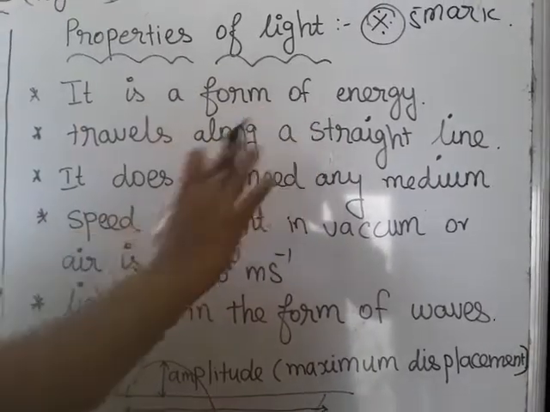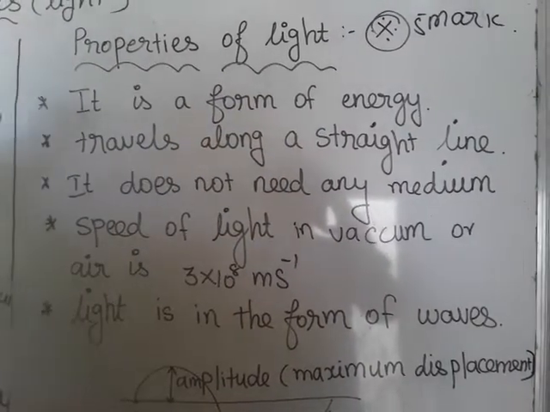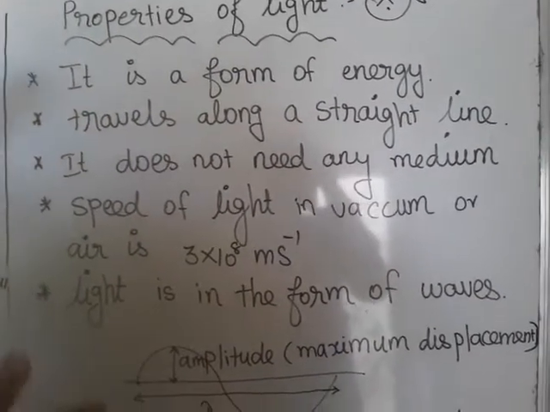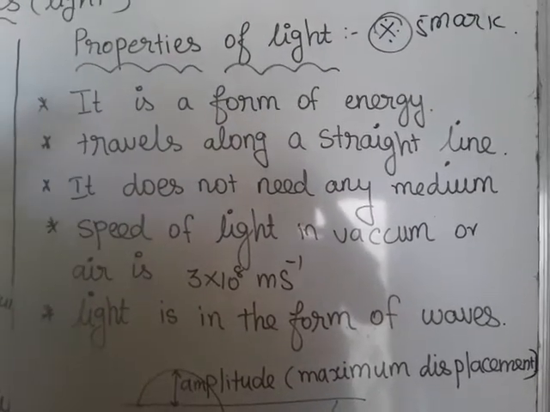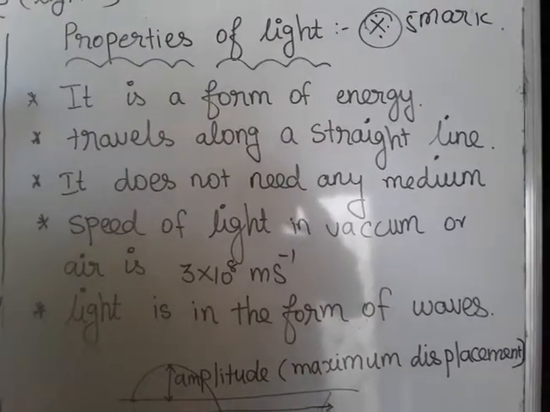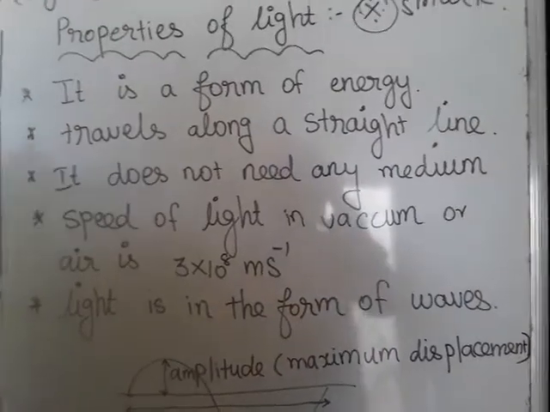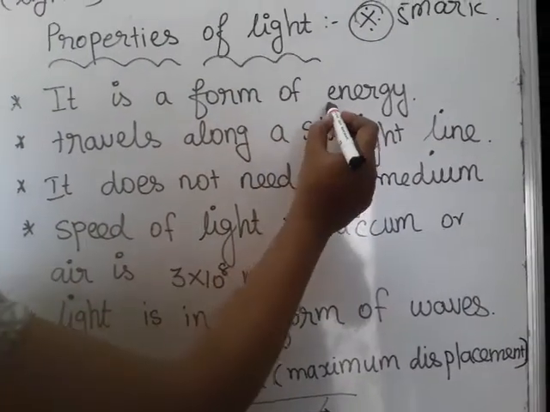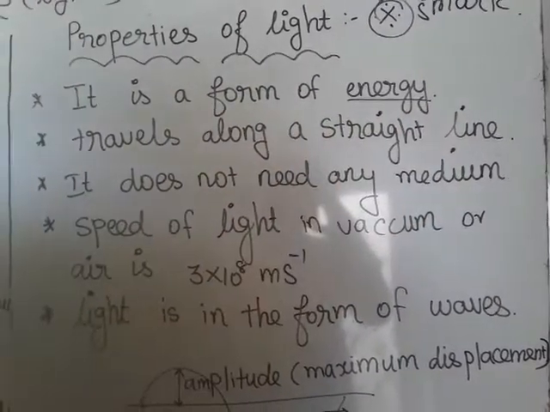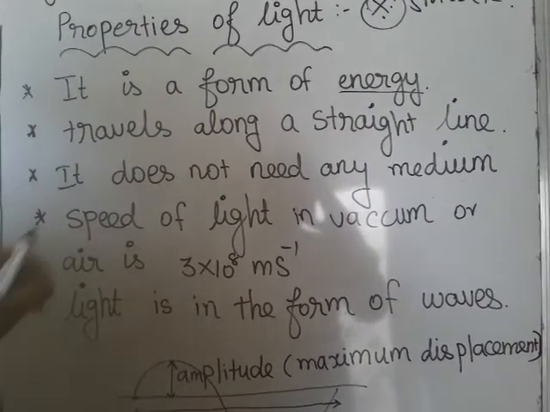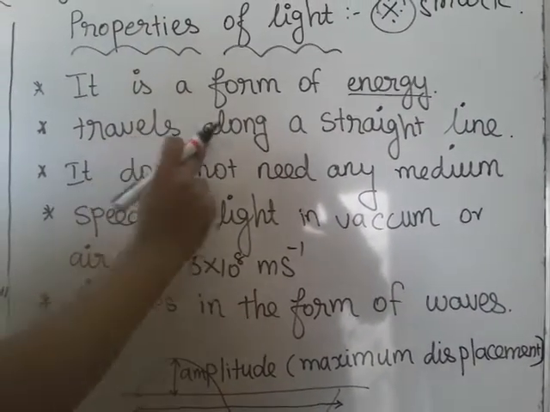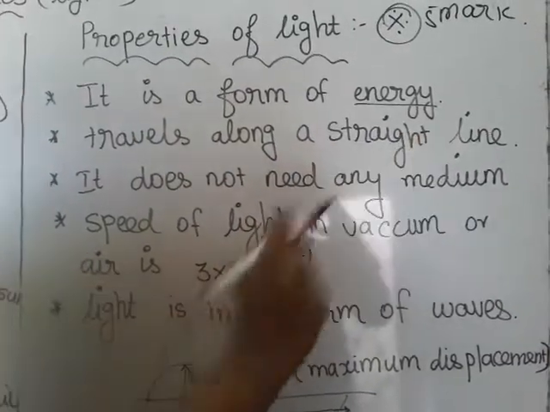It is a form of energy. We know very well, in the introduction itself, I said light is a form of energy. So photons emit that energy in the form of light. So it is a form of energy. First point. The second point is light travels along a straight line.